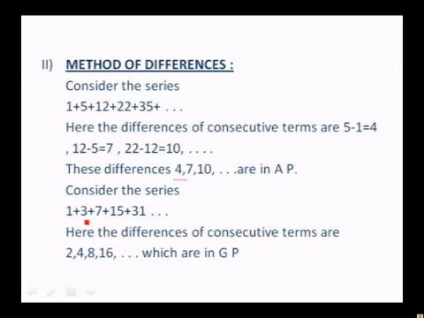Here the difference is 3 minus 1 is 2. Similarly 7 minus 3 is 4. 15 minus 7 is 8. 31 minus 15 is 16. 2, 4, 8, 16 are in GP.